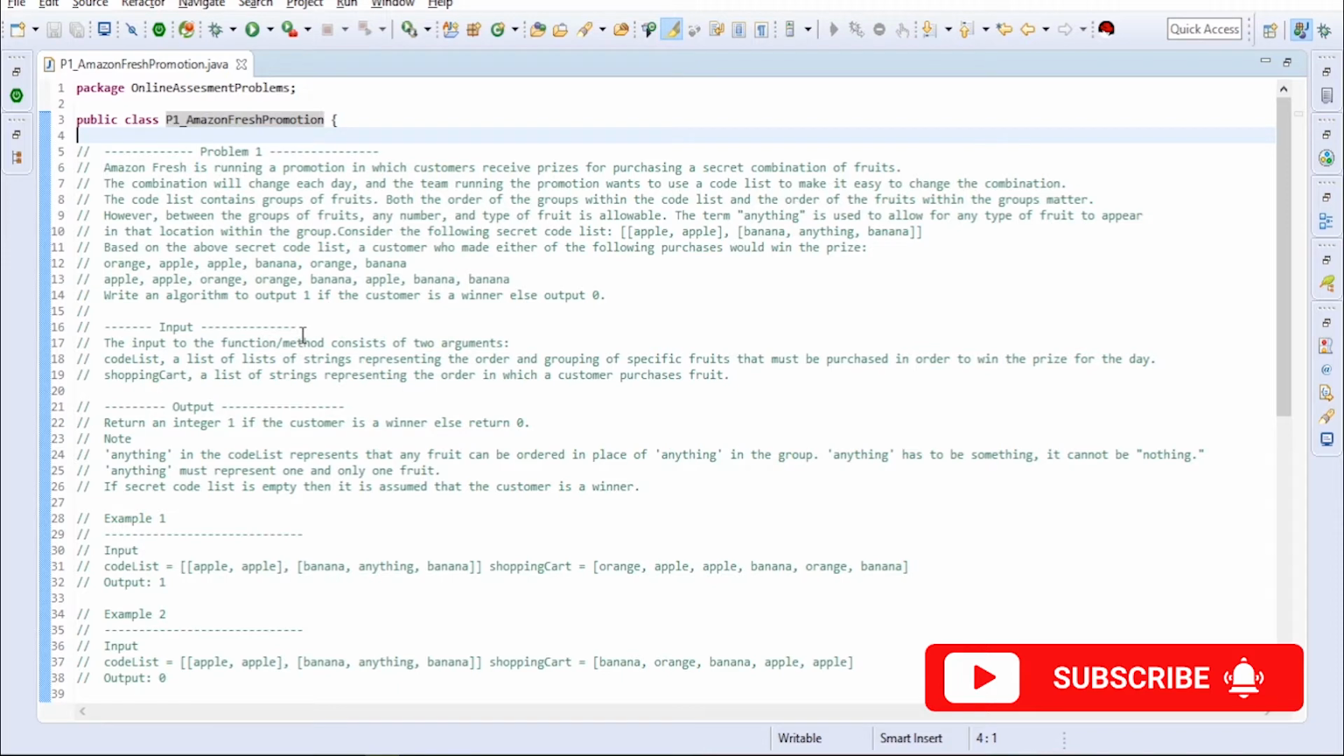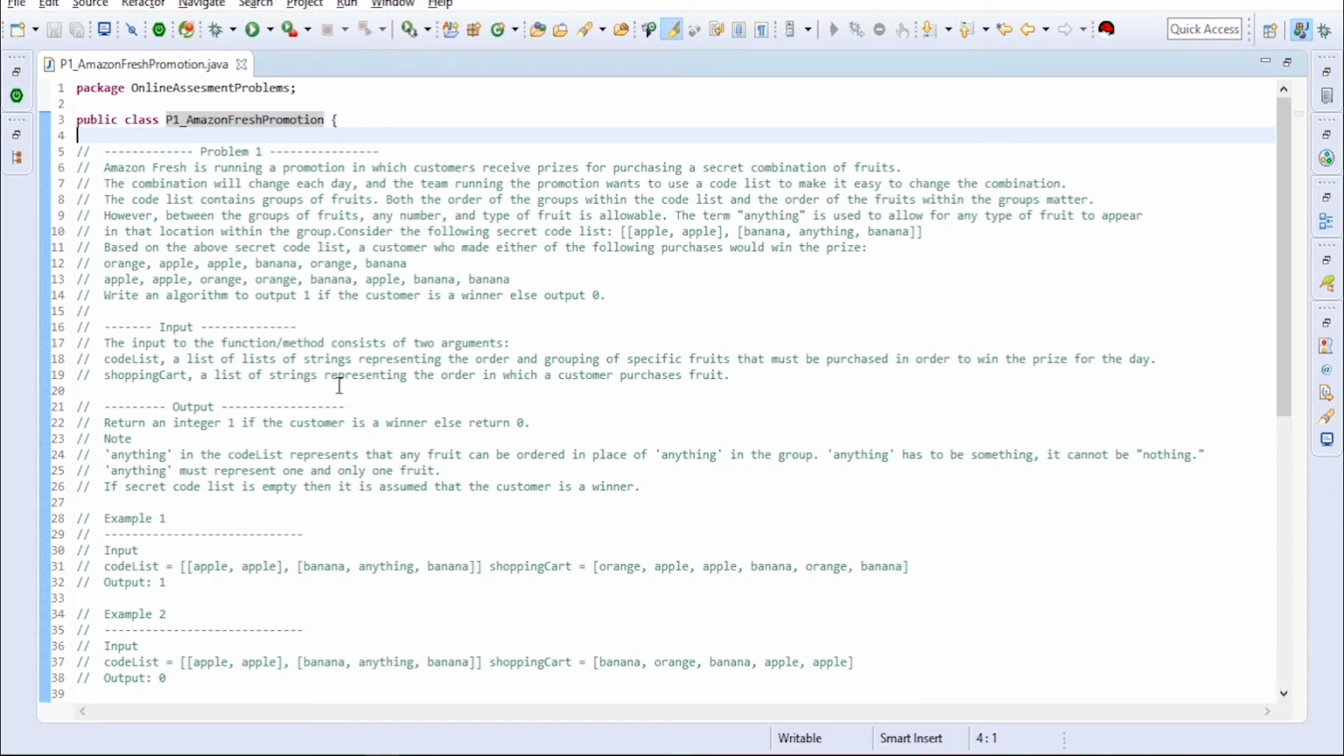So coming to the problem, Amazon Fresh is running a promotion in which customers receive prizes for purchasing a secret combination of fruits. The combination will change each day. The team running the promotion wants to use a code list to make it easy to change the combination. The code list contains groups of fruits. Both the order of the groups within the code list and the order of the fruits within the groups matter.